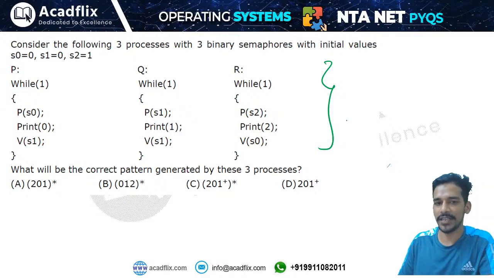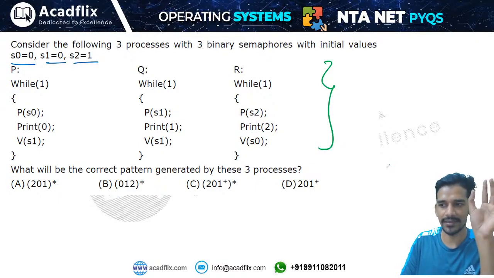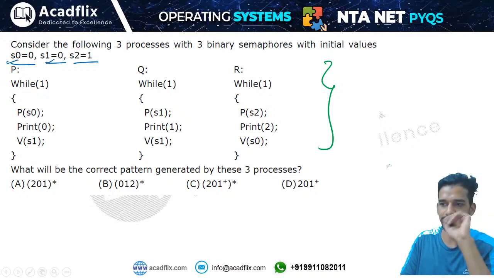Okay, so let's check your answer. We have 3 semaphores, S0 equals to 0, S1 equals to 0, S2 equals to 1. So from here I can simply conclude that any process which is using semaphore S0 and semaphore S1 will be blocked initially.